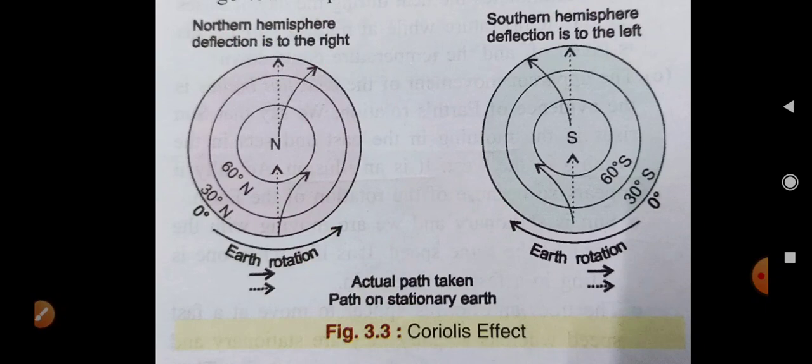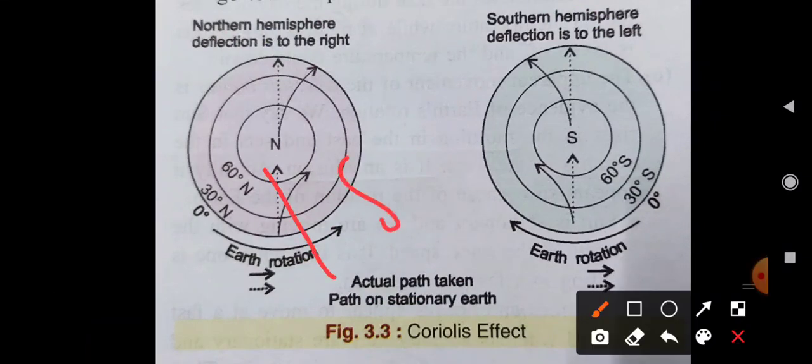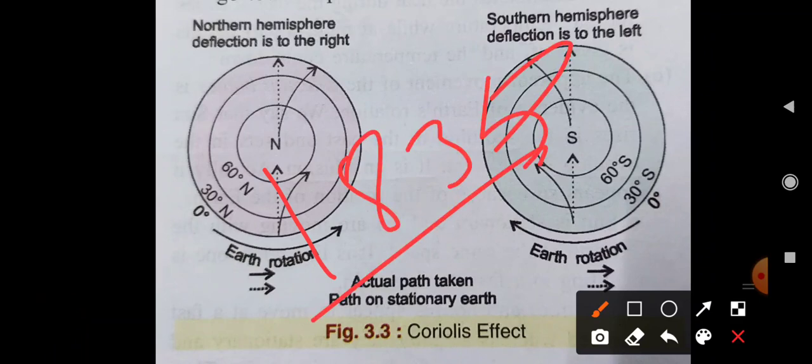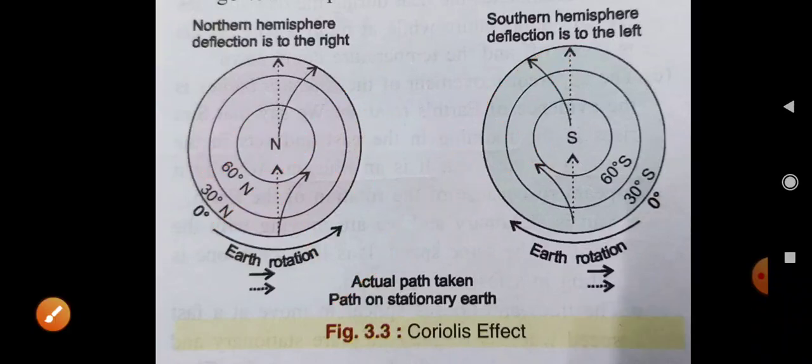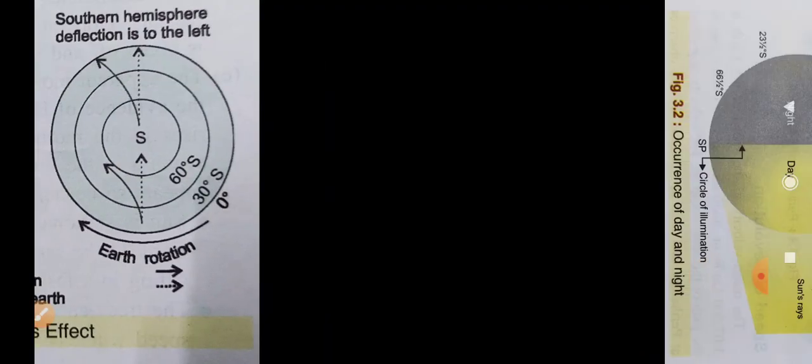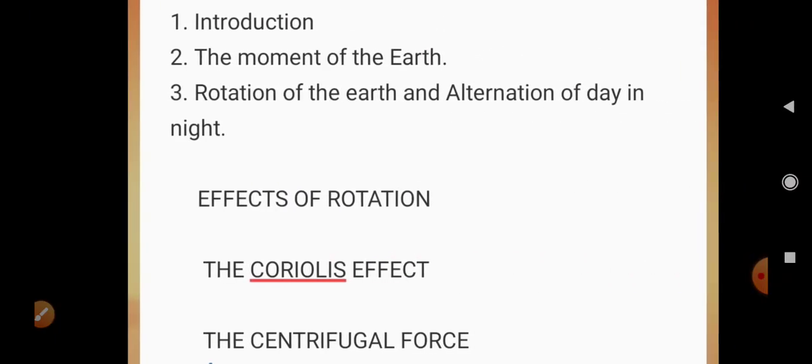In 1835, a French scientist, Gustave Coriolis, evaluated this concept, so you have to understand about it. Because of this centrifugal force, we can understand that the deflection is there, and due to this deflection there is a movement. I hope it is something clear, but once you read the book you can clear it up.